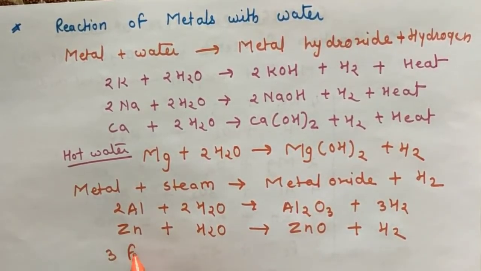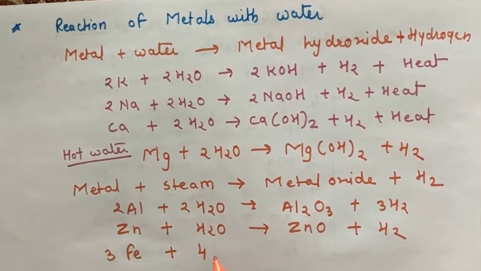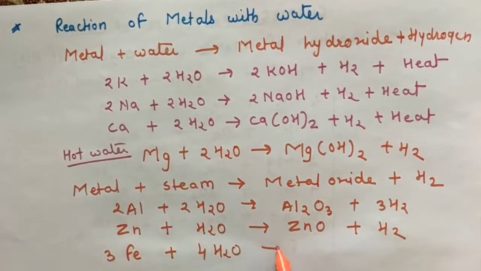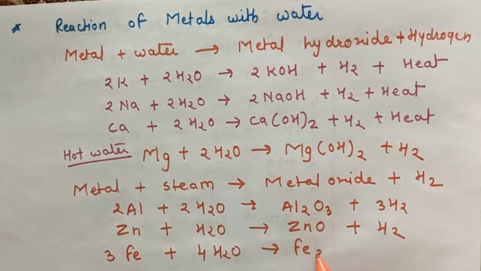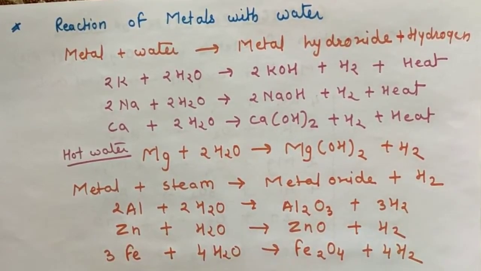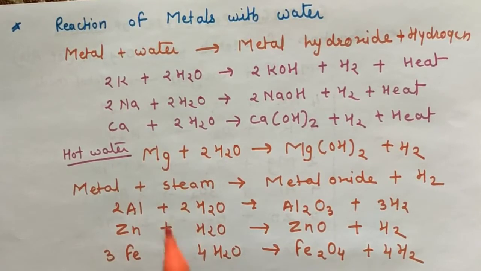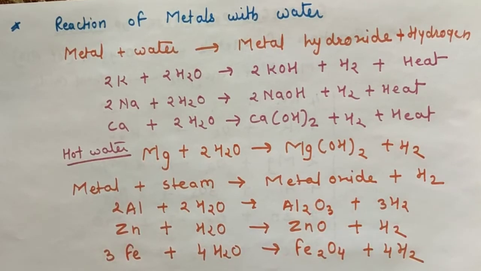Like that, iron also reacts with steam and forms iron oxide and releases hydrogen. So some metals react with cold water, some metals react with hot water, and some metals like aluminium, zinc and iron react with steam and form metal oxide.